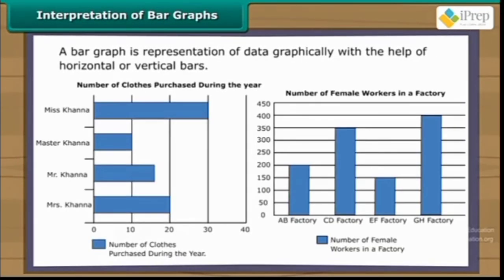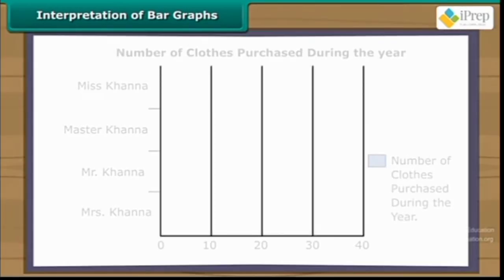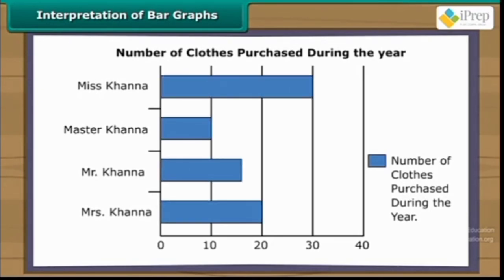Representation of data using bar graphs. A bar graph is representation of data graphically with the help of horizontal or vertical bars. Bar graphs are easier to draw than pictographs. Let us understand bar graphs by interpreting them first. Look at this bar graph. It is a horizontal bar graph. The thickness of the bars and the gap between the bars are identical.